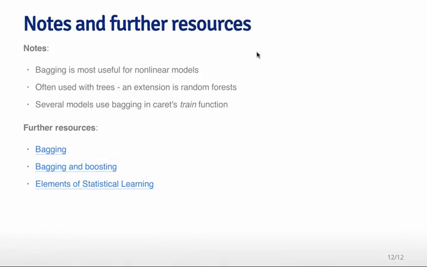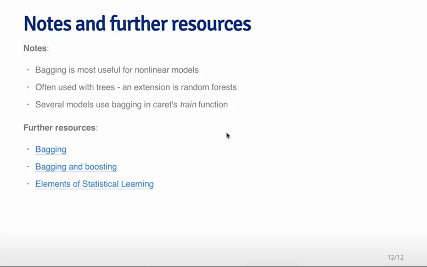So bagging is very useful for nonlinear models, and it's widely used. It's often used with trees, and you can think of an extension to this as being random forests, which we'll talk about in a future lecture. Several models use bagging in caret's main train function, like I told you about in previous slides, and you can also build your own specific bagging functions for any classification or prediction algorithm that you'd like to take a look at.